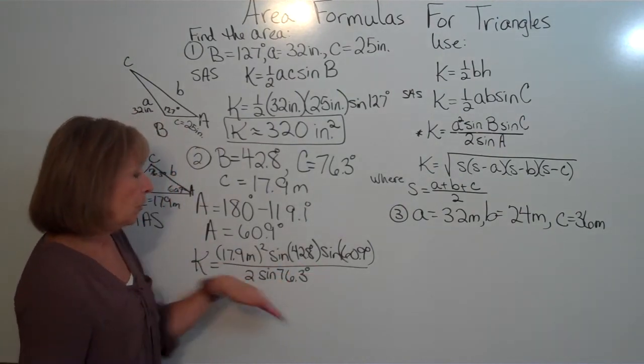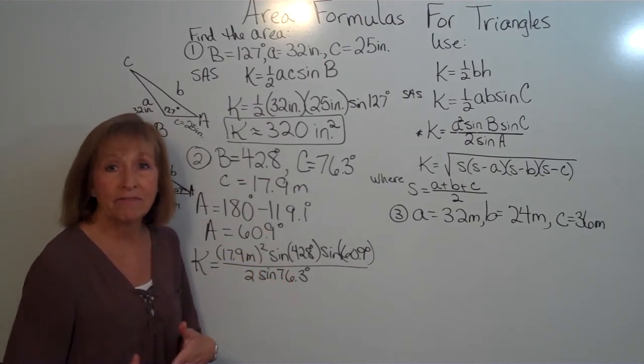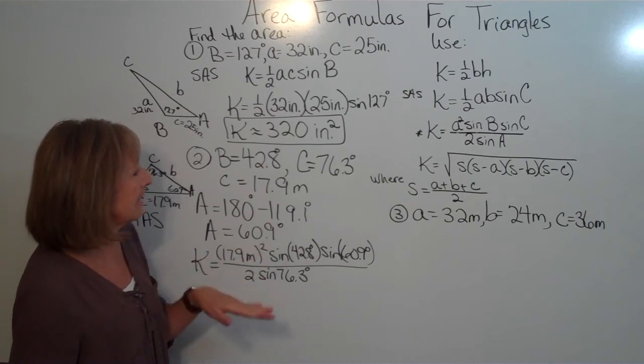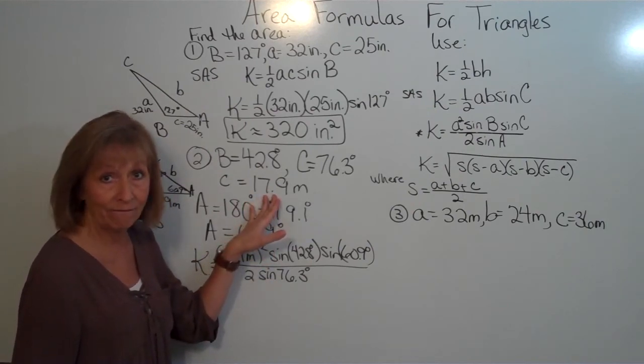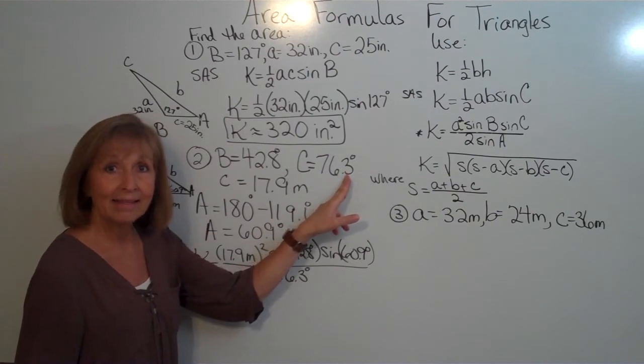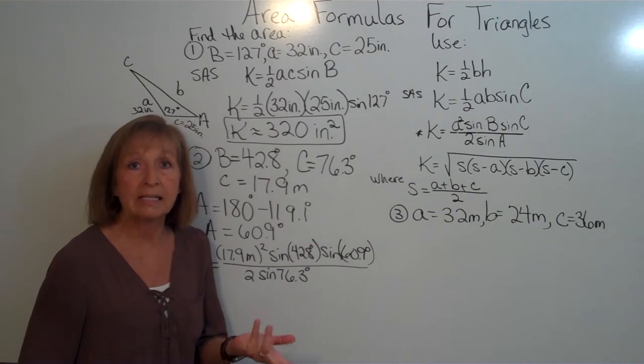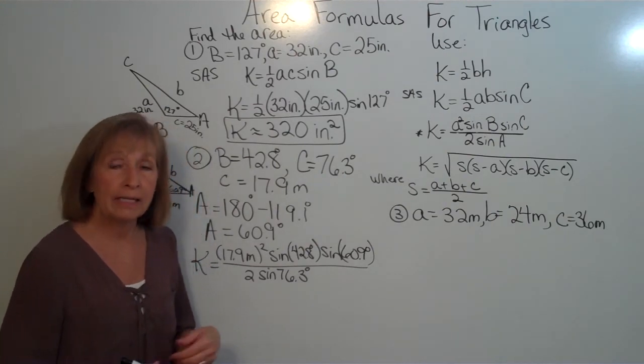Now, when I work that all out and get my approximate value, I look at my sides, which are to 3 significant figures because my angles were to the nearest tenth. If you need to review significant figures, I have a link to a significant figure video in the description.